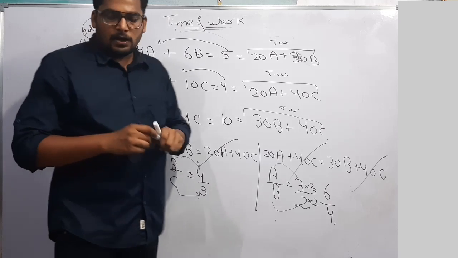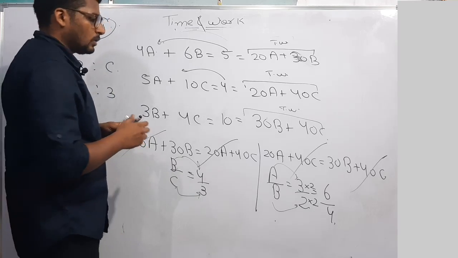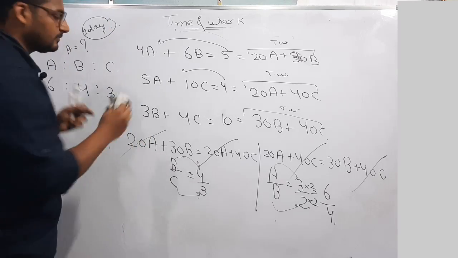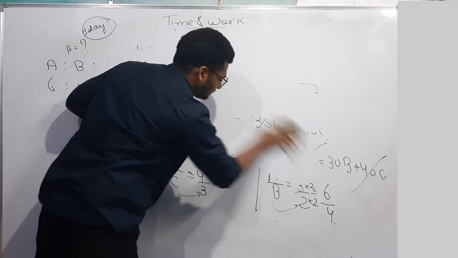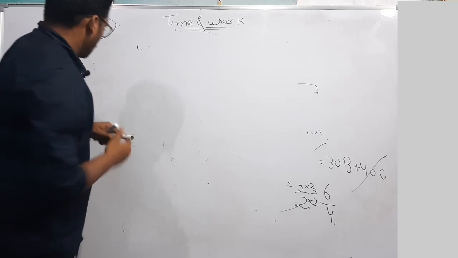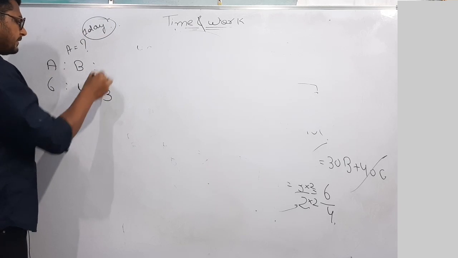Then what will be the total work? 6, 4, 3.